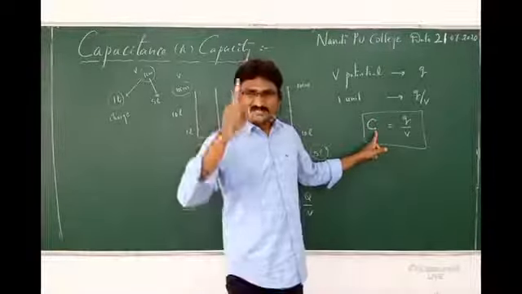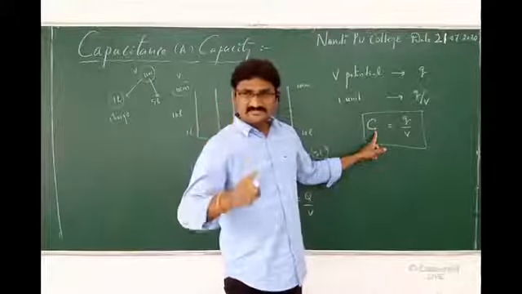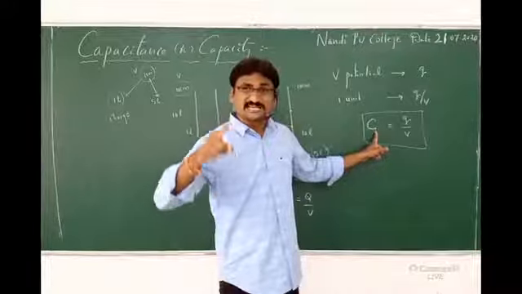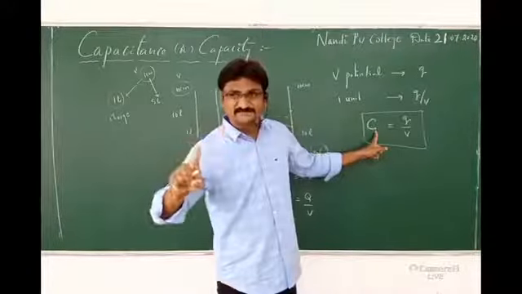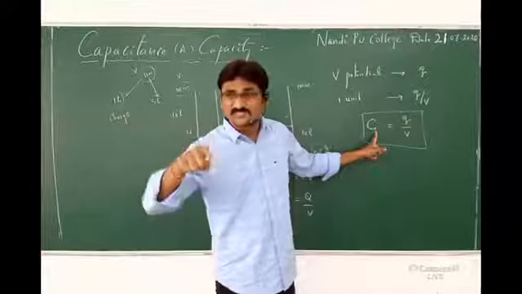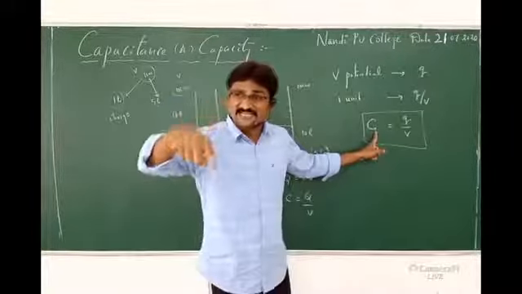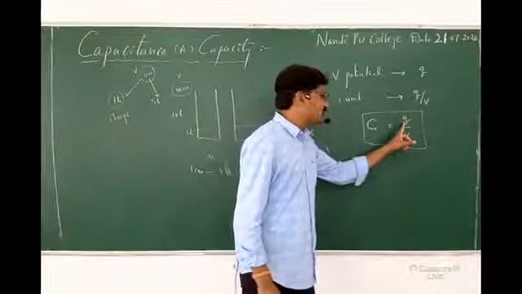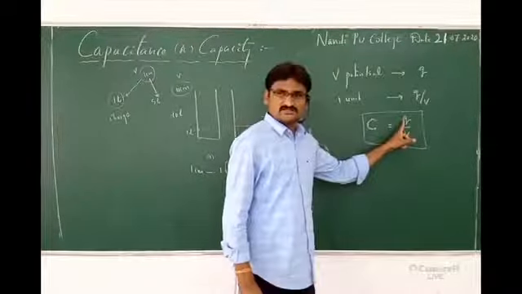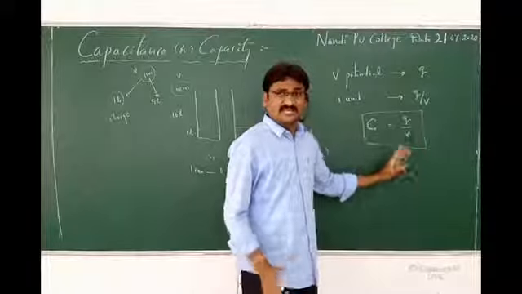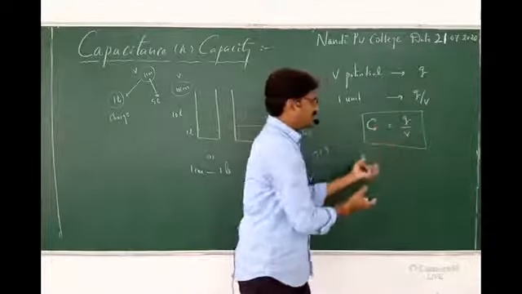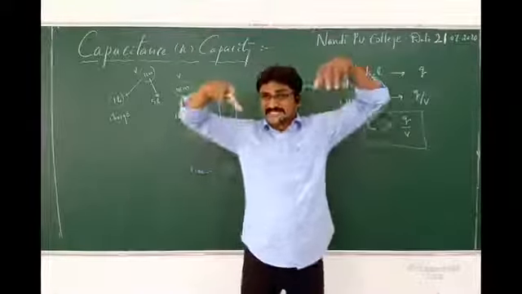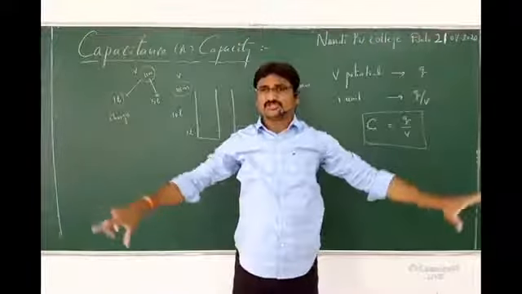See students, capacitor is different, capacitance is different. A capacitor is a device which can store electrical energy by adding charge. Capacitance is a property, a characteristic property. So how can I define it? It is the ratio of charge to the potential difference. If I only say C is equal to Q by V, it is meaningless by itself. There is an enlarged meaning internally.